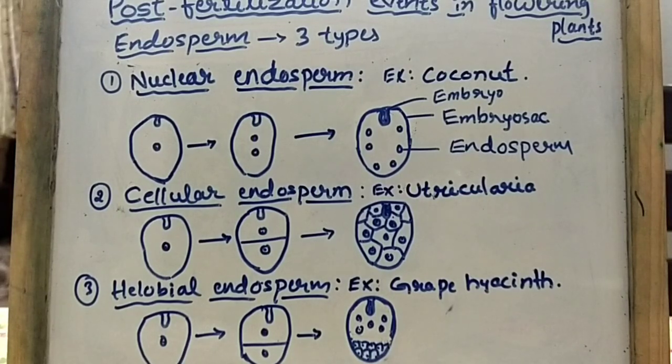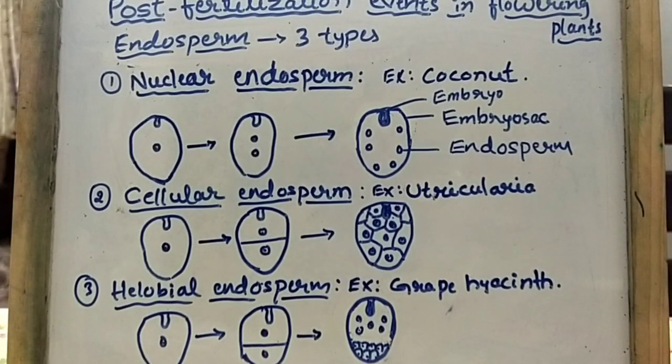Okay, students, in today's class let us discuss the very first event which takes place in flowering plants: development of endosperm from primary endosperm nucleus.